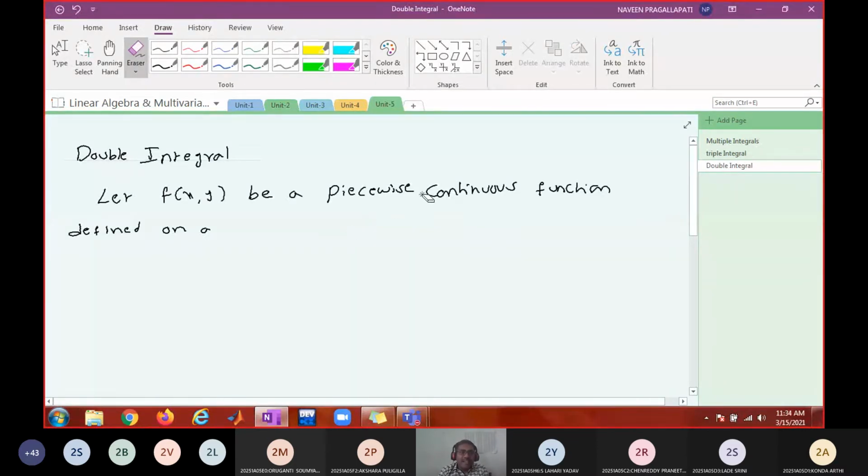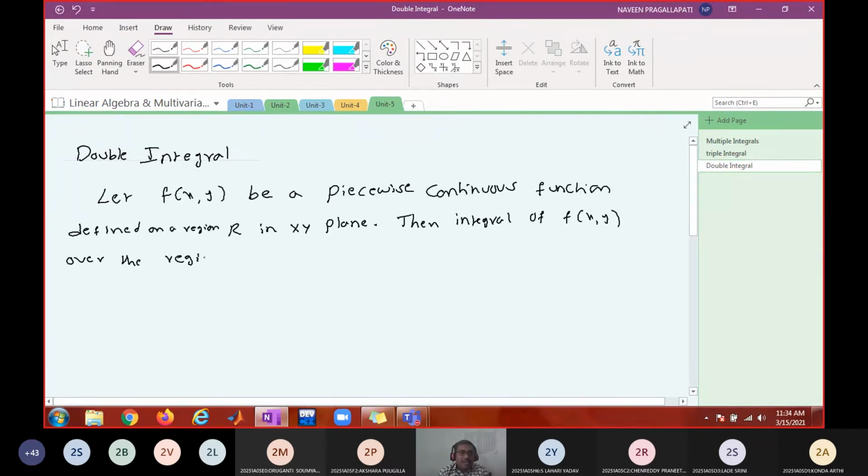On a region R, let us say a region R in the xy plane, the integral of f of x comma y over the region is called the double integral.